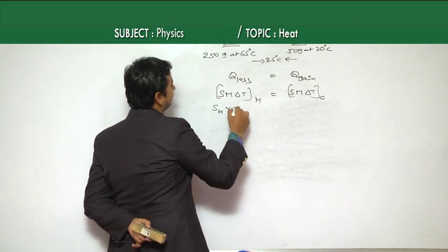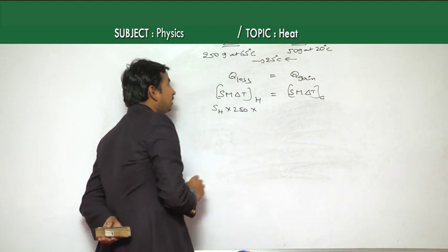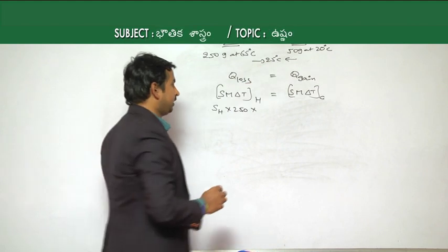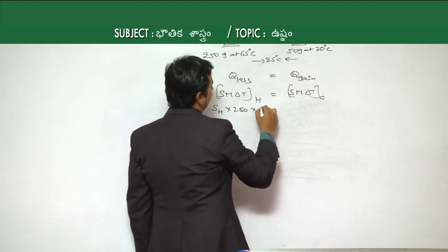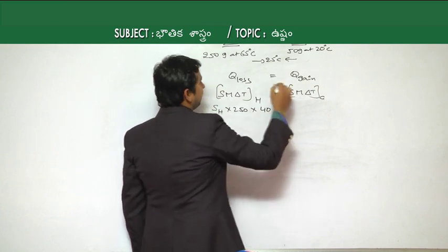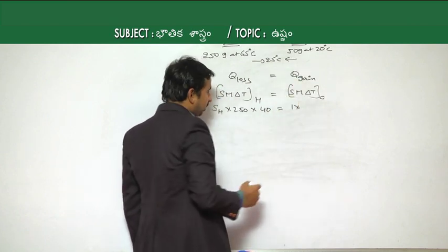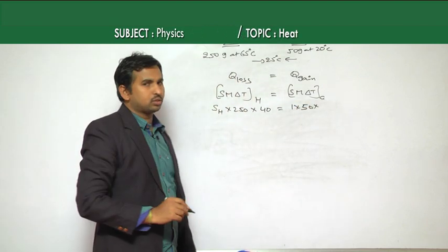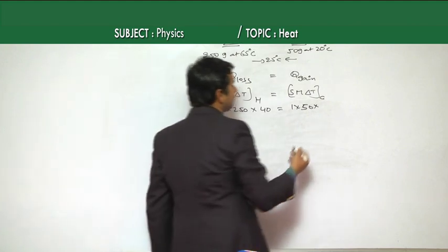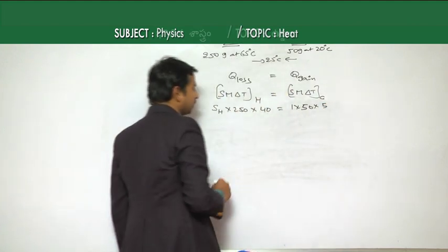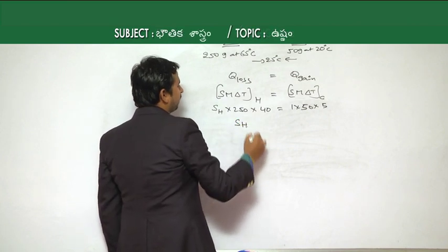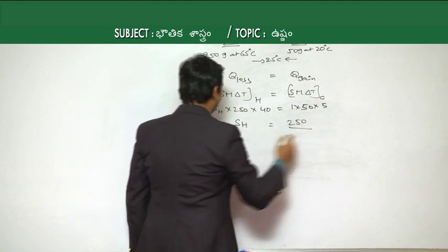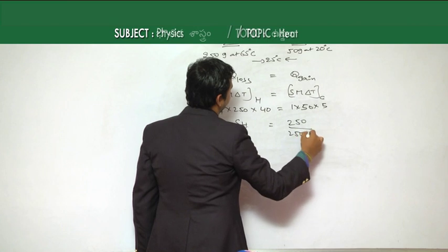The mass is 250 grams, into the change of temperature, from 65 to 25, so 65 minus 25, which is 40, is equal to S into the mass of the cold body, 50 grams, into the change of temperature from 20 to 25 degrees Celsius, which is 5 degrees Celsius. Then the specific heat of the hot body SH is equal to 50 into 5, which is 250, divided by 250 into 40.